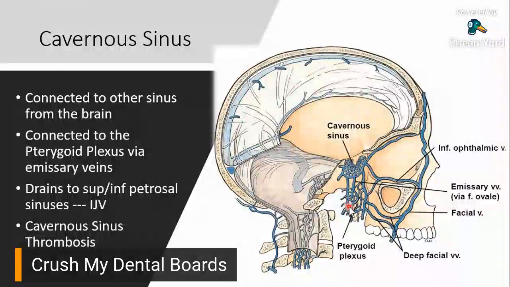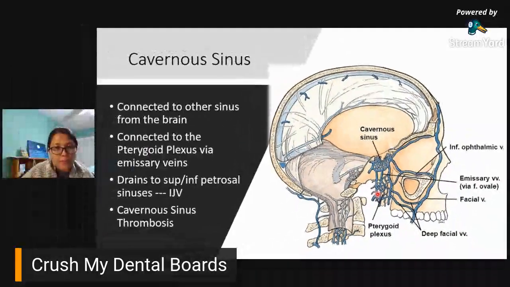So, ngayon, ano ngayon ang significance nito? What's the significance of all this? Now that you see kung paano sila connected sa isa't isa, anong significance nito? Well, the significance is, I'm pretty sure you've heard of this, and isa to sa mga favorite na tinatanong lagi.